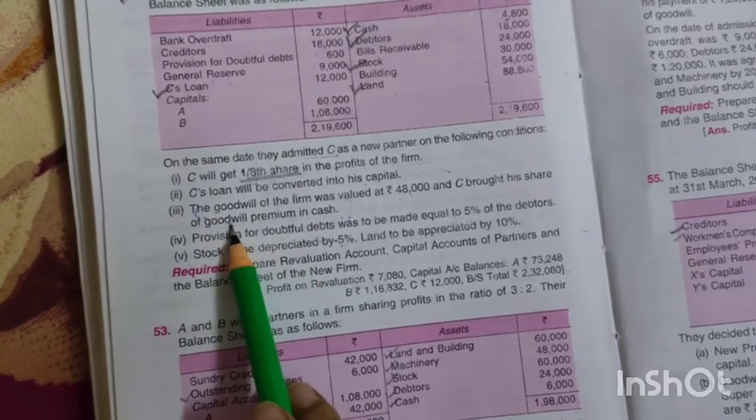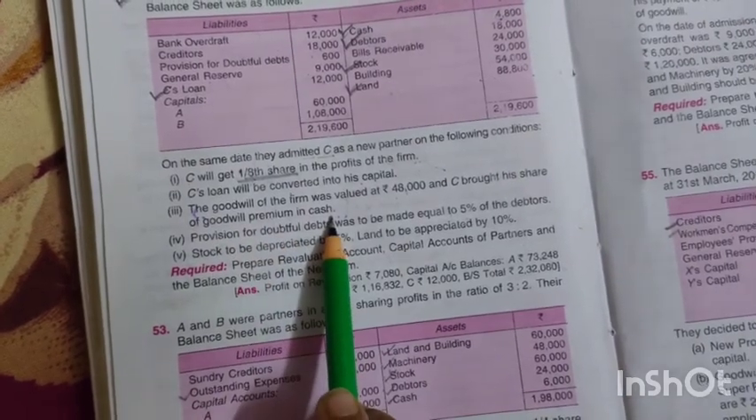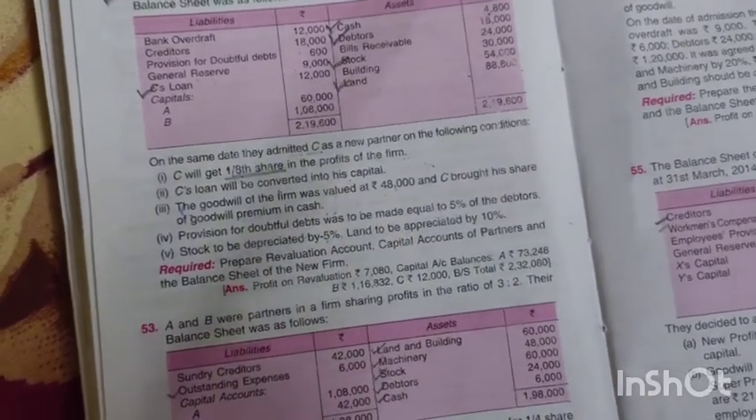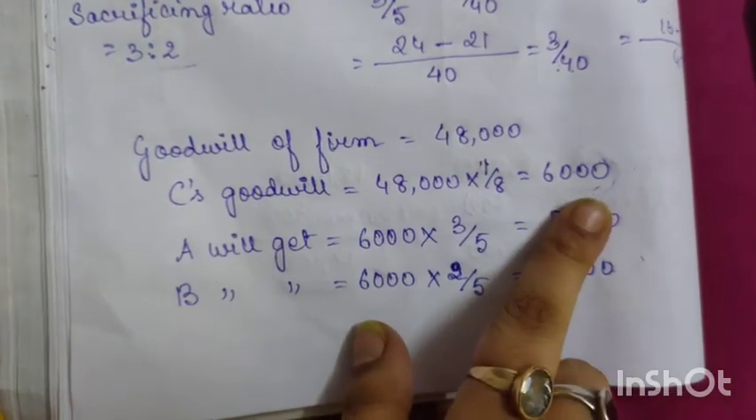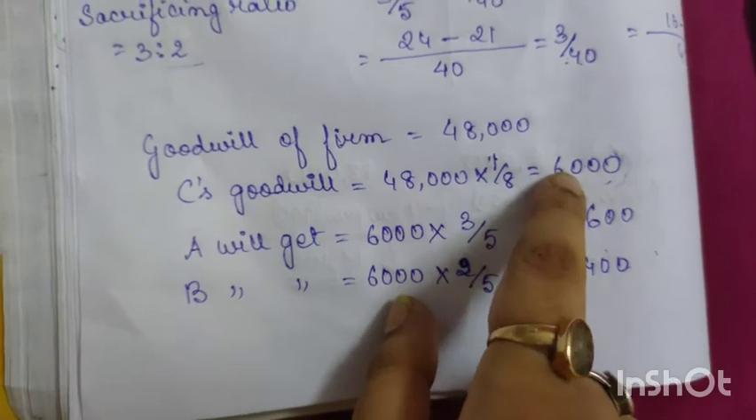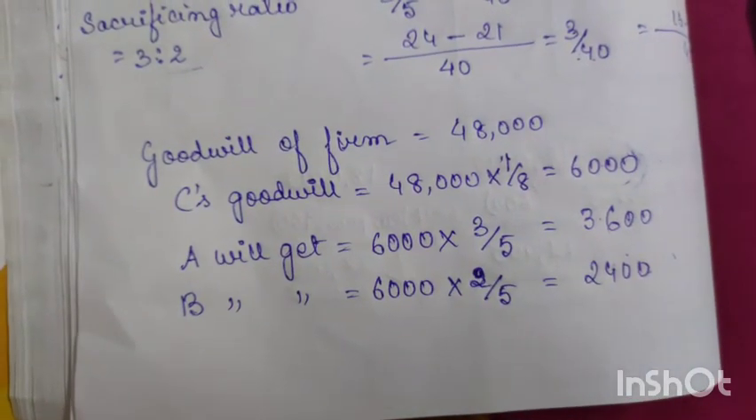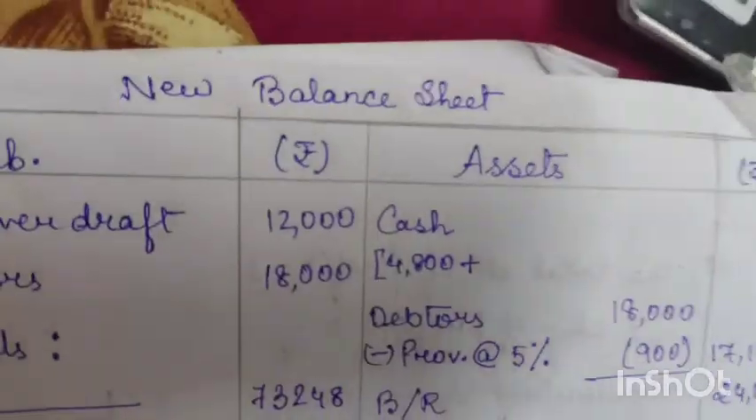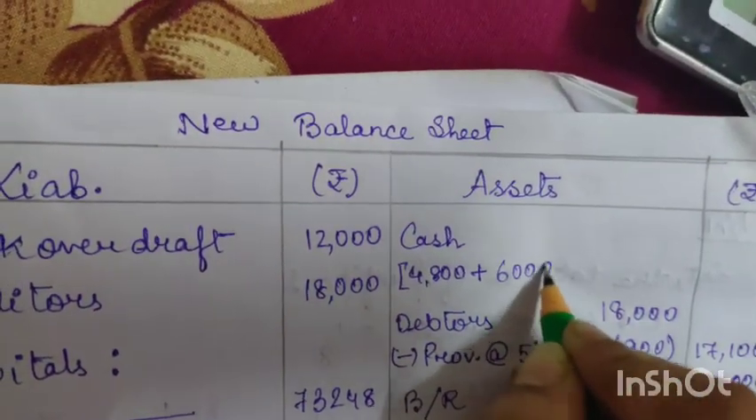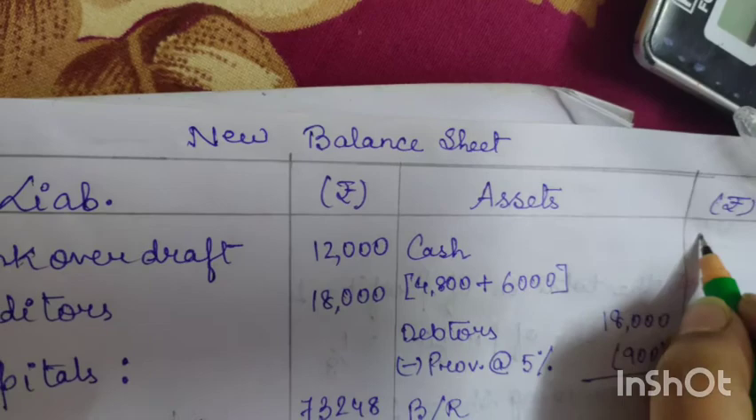But the goodwill, okay, his goodwill was brought in the form of cash. So as we know, we have already calculated here, C's goodwill was 6,000 and this goodwill was brought in the form of cash. So this 6,000 will be added with the cash, only the 6,000. So it will make 10,800.